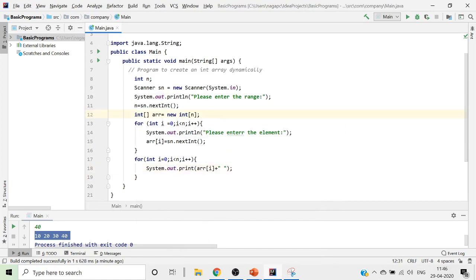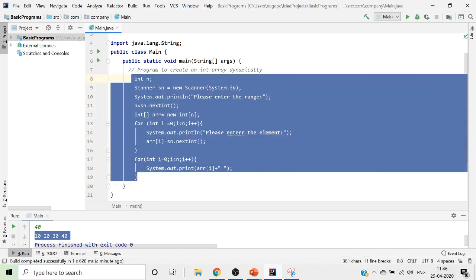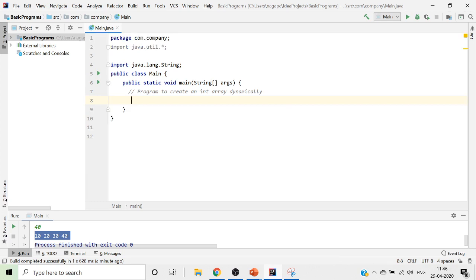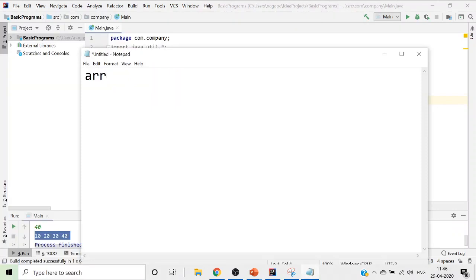Now we come back and write another program wherein I want to have an array which is segregated into an even array separately and an odd array separately. So what I want to do is first take a dynamic array, and then the values that come into the dynamic array should be put separately into an odd array and an even array. So there will be one big array, 10, 11, 12, 13, 14. This is my array that I have created.